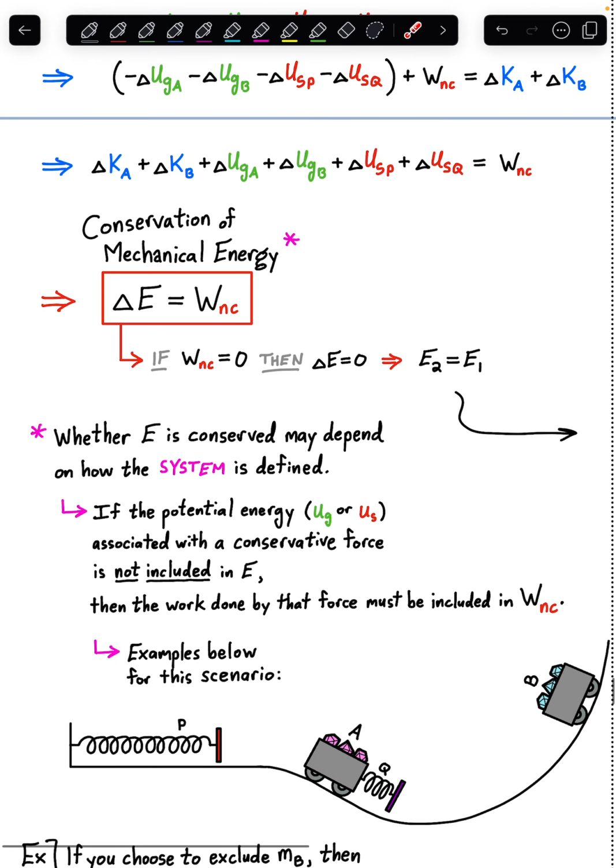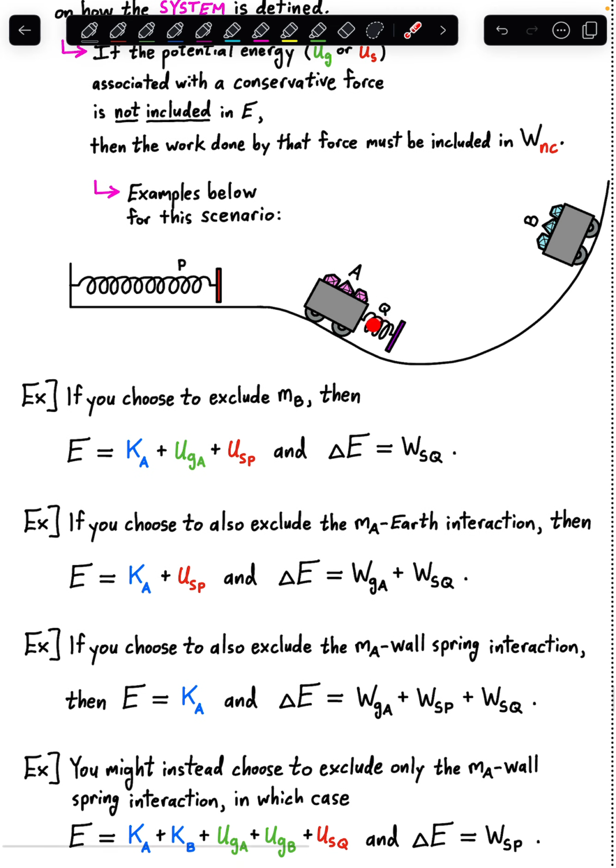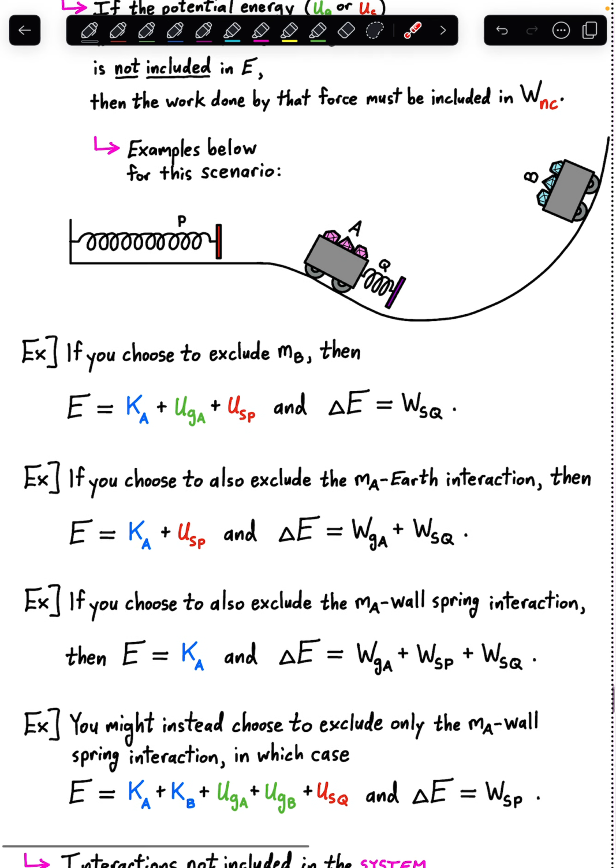Conservation law says that the change in mechanical energy of the system equals the work done by non-conservative forces. If we don't include USQ in this sum, then the work done by spring Q is going to have to appear here as if it were a non-conservative work.